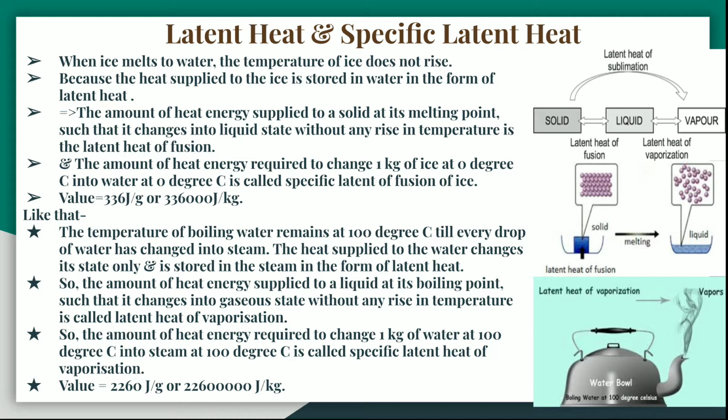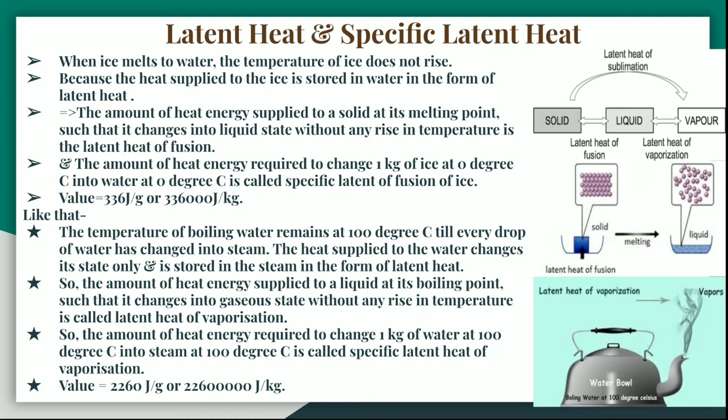But vapor is the gaseous state of the liquid which is below its boiling point. That is the basic difference between a gas and a vapor.